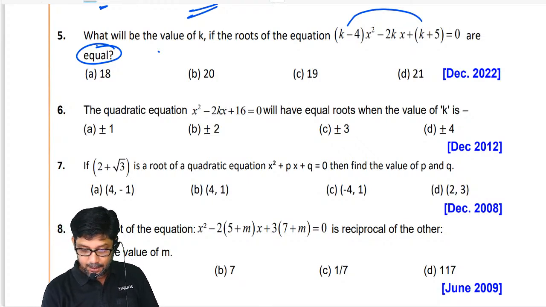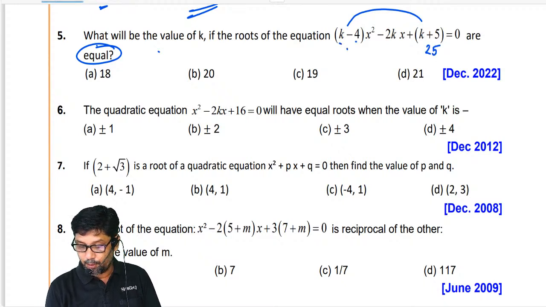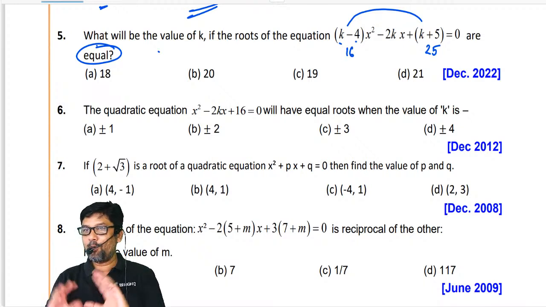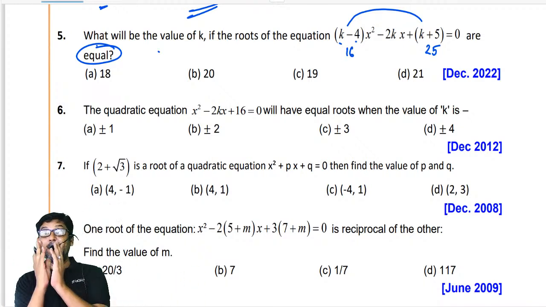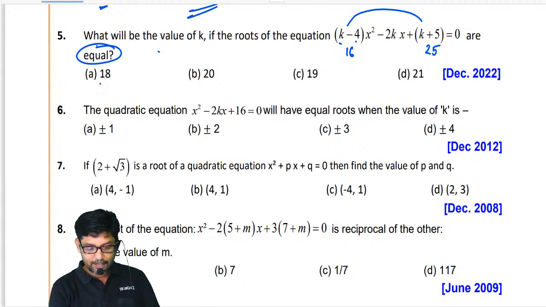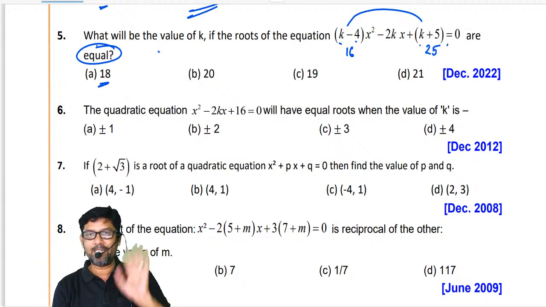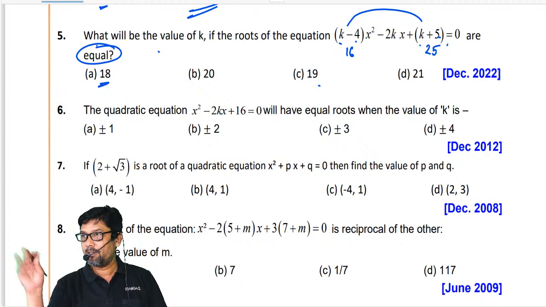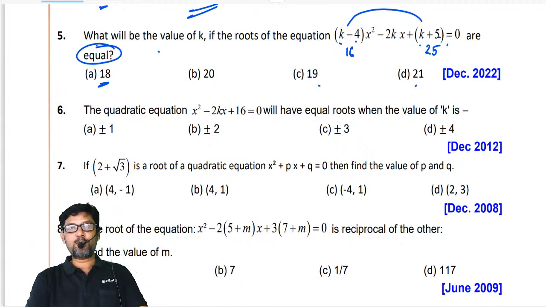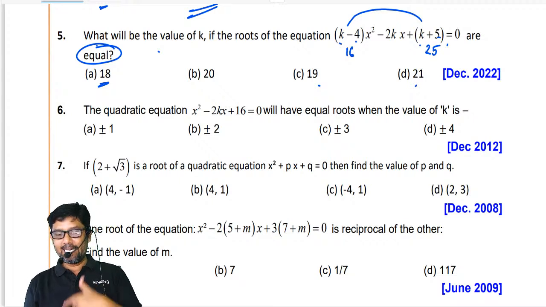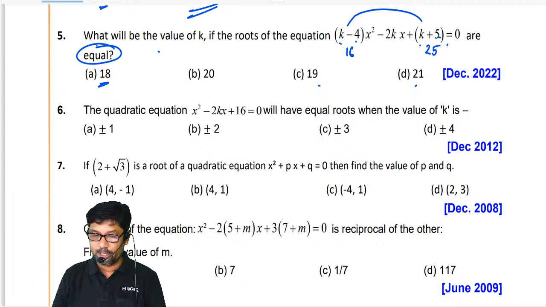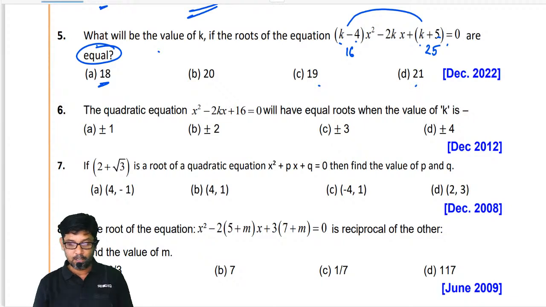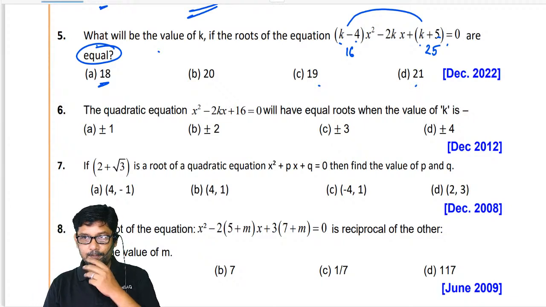So for example, as you have taken, 20 plus 5 is 25, 20 minus 4 is 16. So definitely both are perfect squares. It may be my answer. But let me take 18. 18 plus 5, 23. No, sir. 19 plus 5, 24. No, sir. 21 plus 5, 26. No, sir. Only this option satisfies, sir. Without checking anything, directly we can get it. Am I right, my dear? You understood or not? Online, you are able to follow it or not? Yes or no?